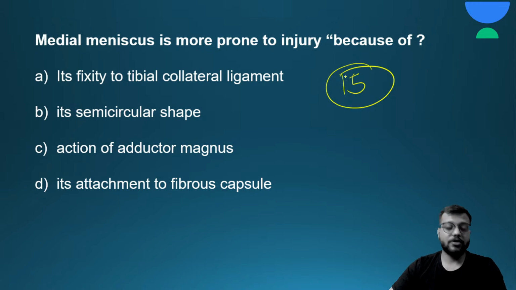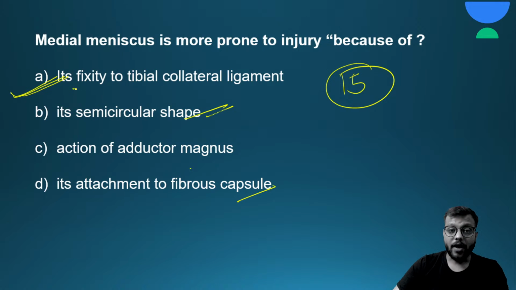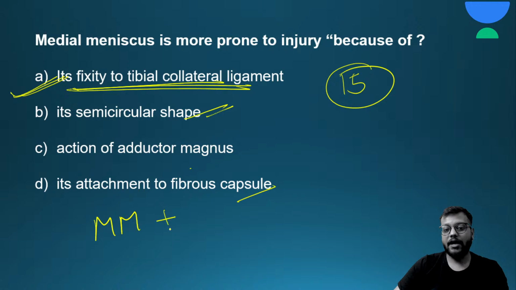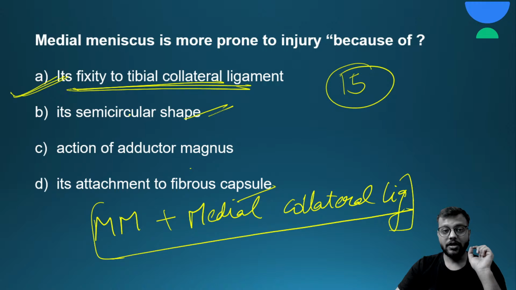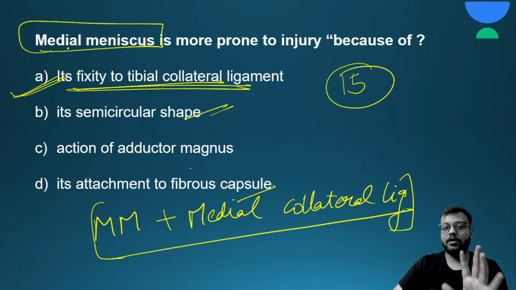Okay, so the answer for this question will be A, due to its fixity to the tibial collateral ligament. Semicircular in shape, yes, it is. Fibrous capsule attachment is there. But it is more prone to injury due to this. We have read that medial menisci and medial collateral ligament are attached to each other, and injury to both is generally together. And due to this, medial menisci is very tense, so there are high chances of injury.